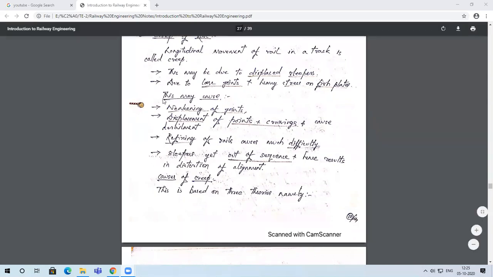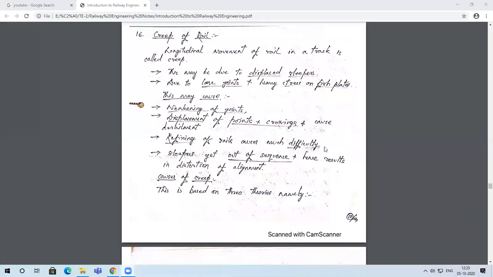For example, weakening of joints, displacement of points and crossings, and the refixing of rail, which might be difficult to maintain. And then sleepers usually get out of sequence. Hence, it might result in the deterioration of the alignment of the railway track.